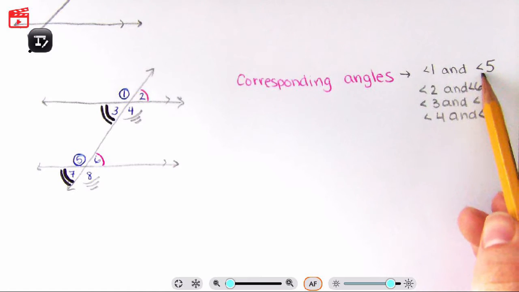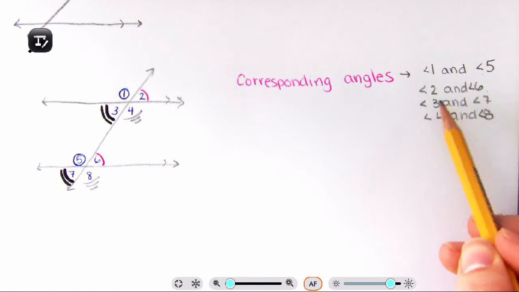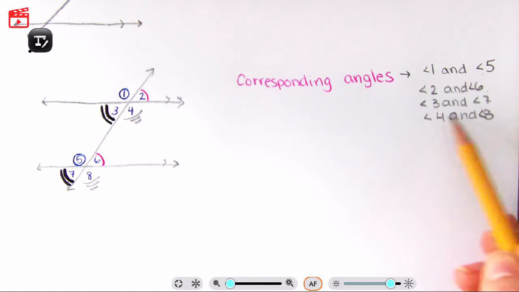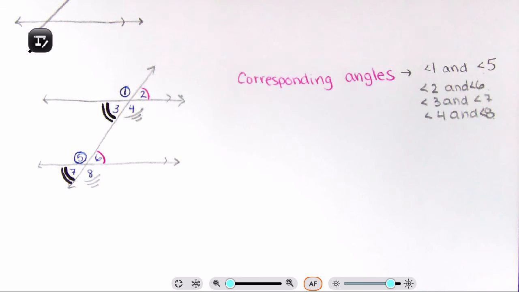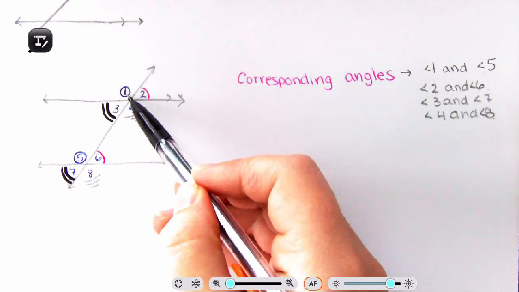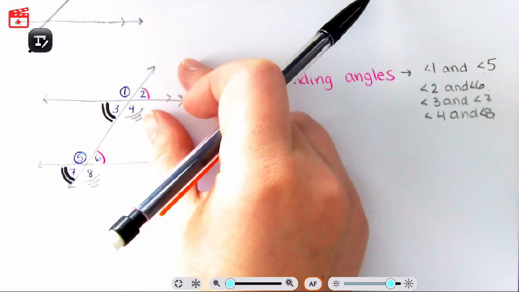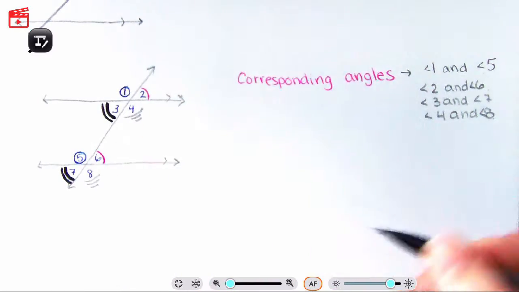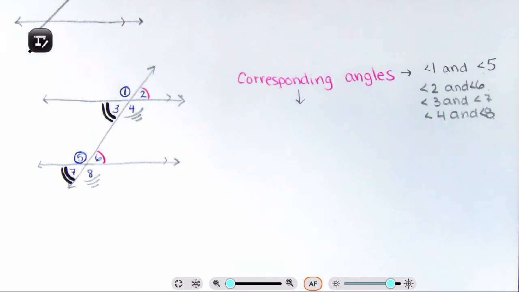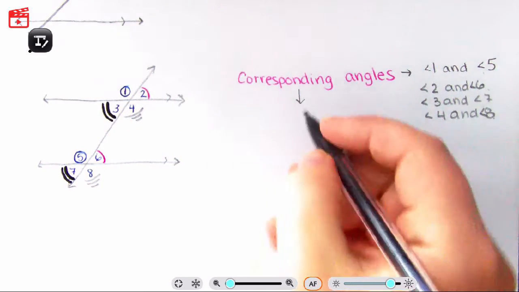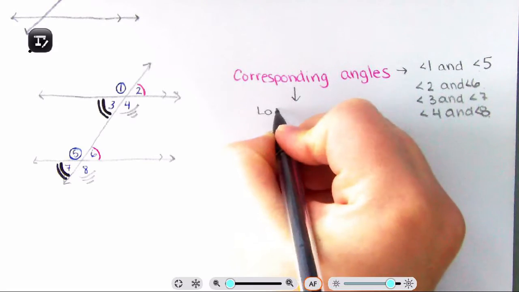1 and 5 are corresponding. 2 and 6 are corresponding. 3 and 7 corresponding. 4 and 8 are corresponding. Okay, so corresponding angles share the same location. So if 1 is top left, if I copy and paste, 5 is going to be top left. So corresponding angles, what do we have? What does that mean? For corresponding angles, location is the same.